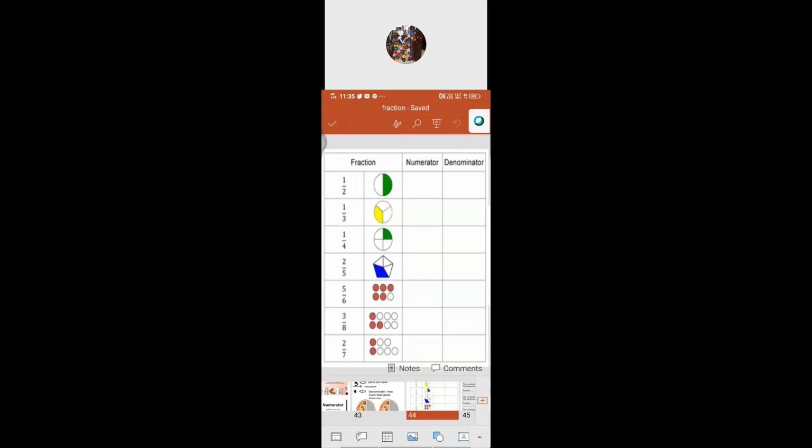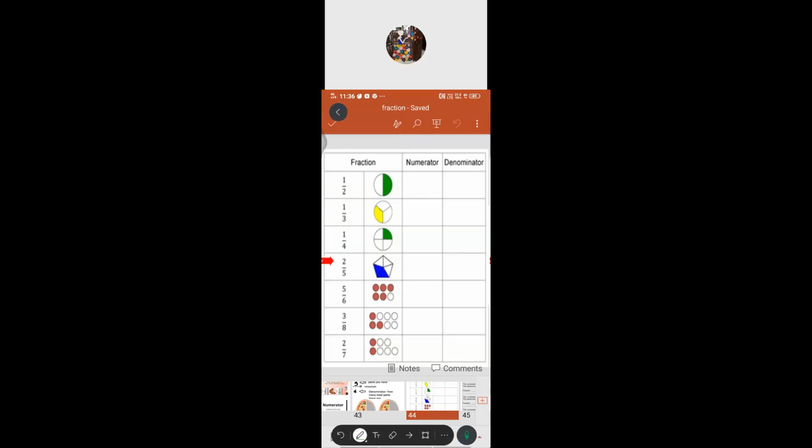Now we are going to see the fraction given there, half or 1 by 2. They ask you to separate the numerator as well as the denominator. So what will come there as the numerator? Sabarish, what will come as the numerator there?